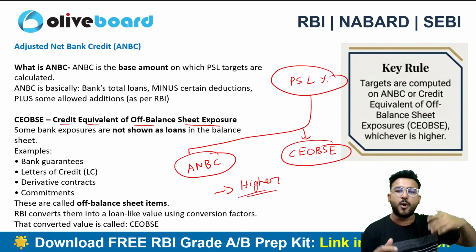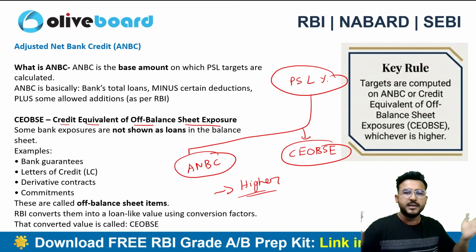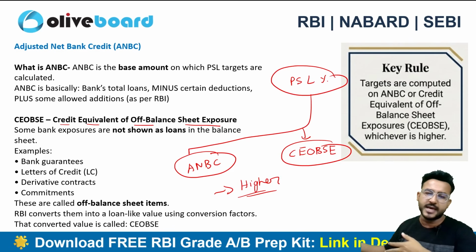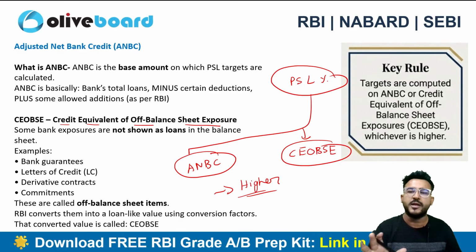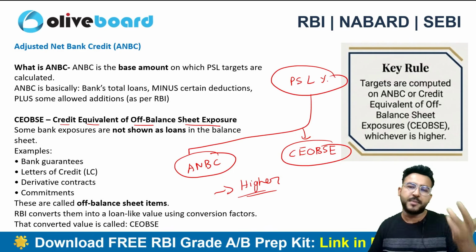There are things which are on balance sheet, say for example liabilities and assets for a bank. There are certain things which are off balance sheet as well. That means they are not included in the balance sheet. Say for example, bank guarantee.